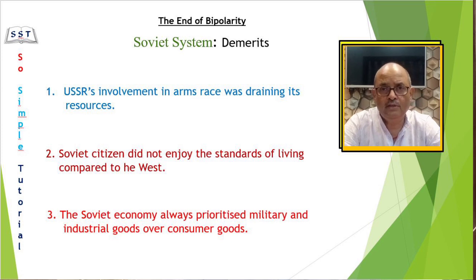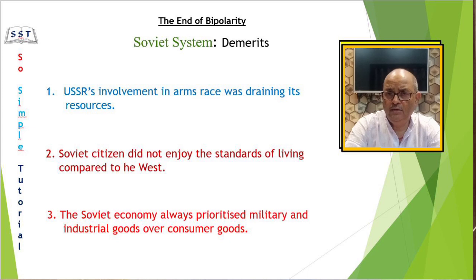Soviet troops entered Afghanistan in December 1979 and remained there until February 1989. Huge expenditure was incurred in the Afghan war. It is estimated that Soviets spent around 50 billion US dollars in Afghanistan. This was an added burden to its already faltering economy.